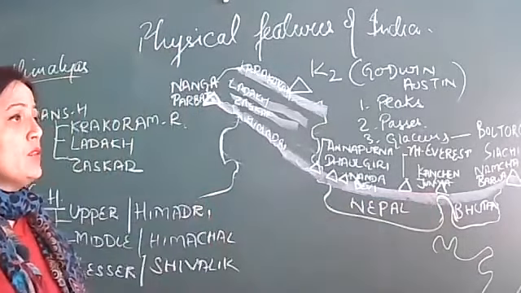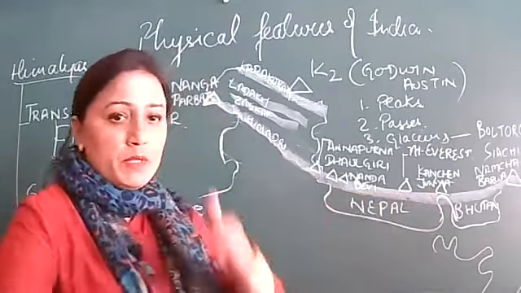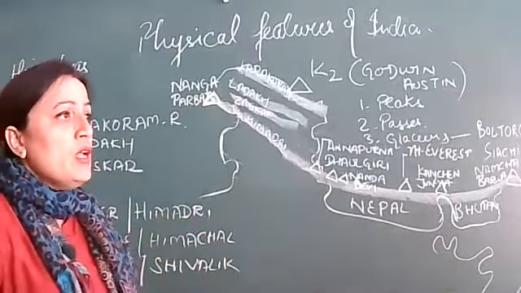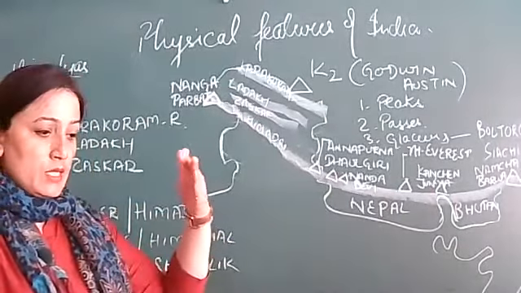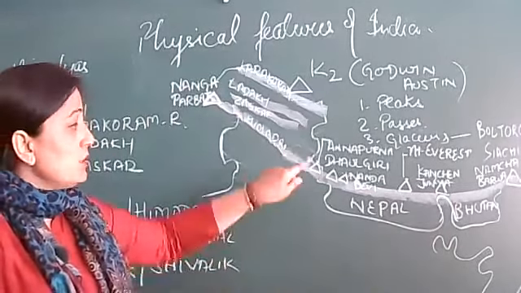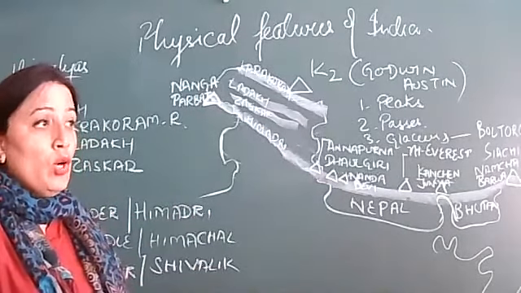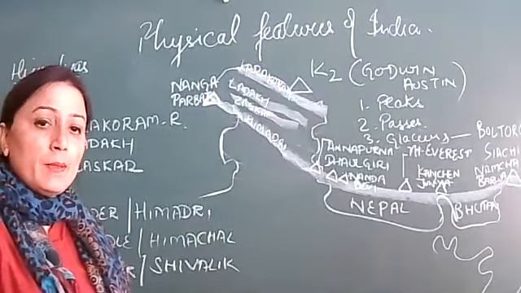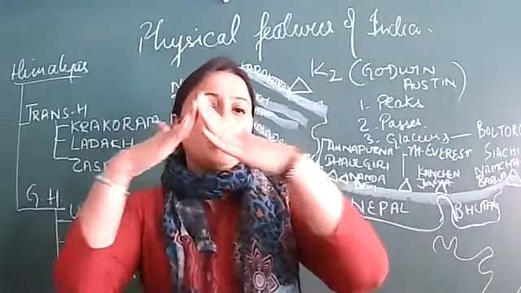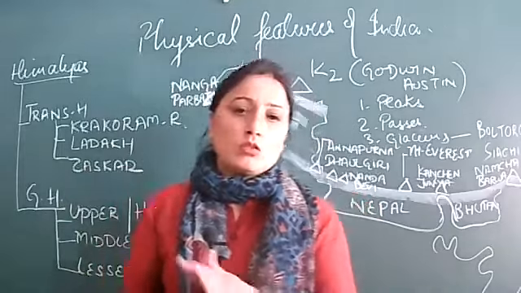Okay. So this range, you can see, is a continuous range. Continuous means no breaks are there. Out of all three ranges, Himadri, Himachal, and Shivalik, this range is the oldest fold mountain. Oldest range, it is older; of the three, this range was formed first when the land was colliding. After that, the others were formed, and this range is regular, continuous.